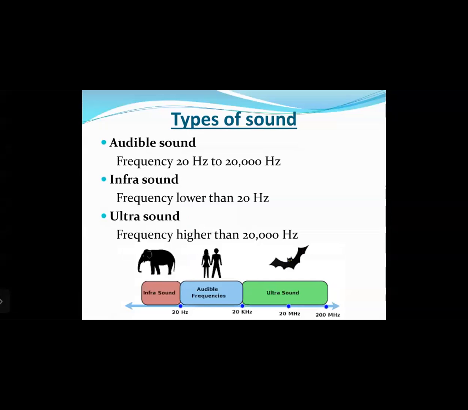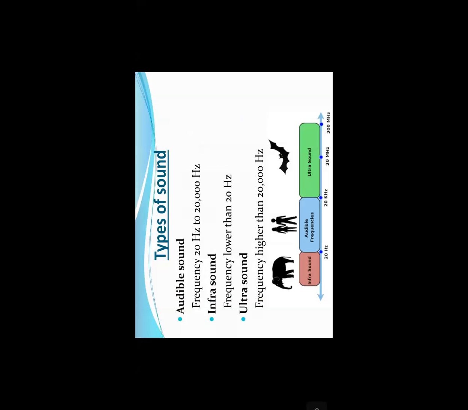Now, what is this hertz? 1 hertz is 1 vibration per second. Whenever an object vibrates or oscillates once every second, it is said to be 1 hertz. So a frequency of 20 hertz means an object vibrating 20 times in 1 second. Audible sounds are frequencies from 20 hertz to 20,000 hertz. Next is infrasound. Infrasounds are frequencies lower than 20 hertz, and ultrasounds are frequencies higher than 20,000 hertz.